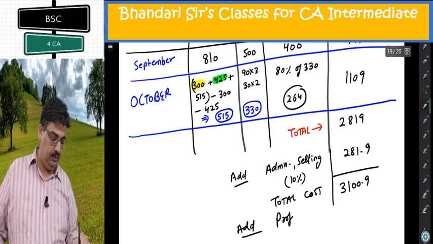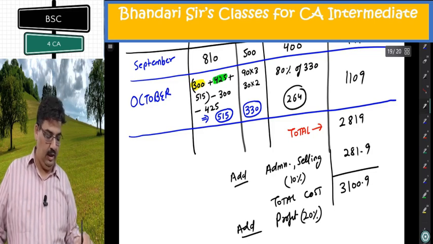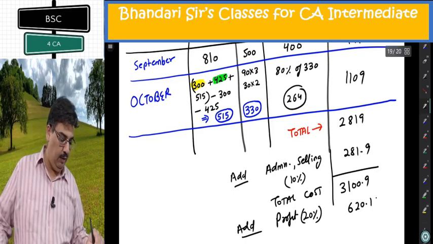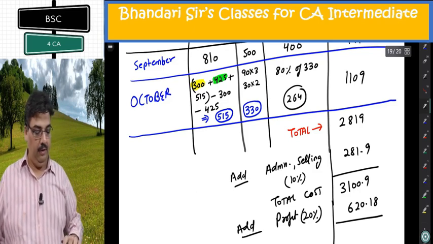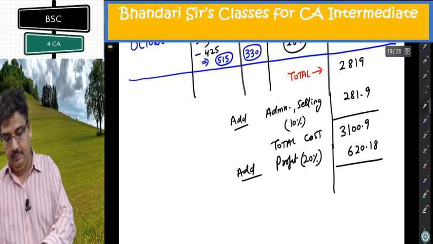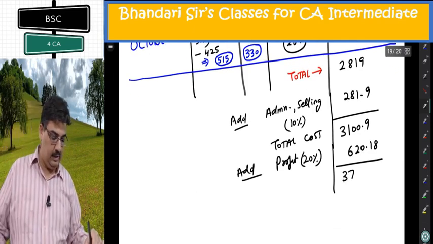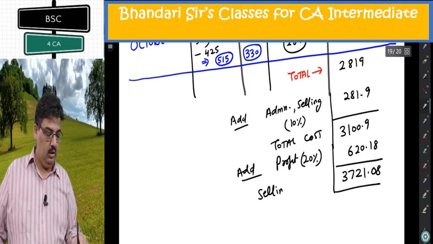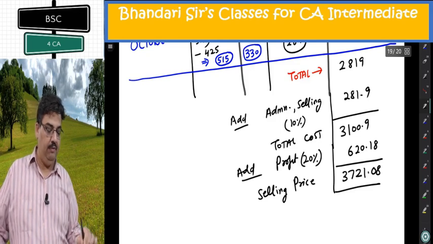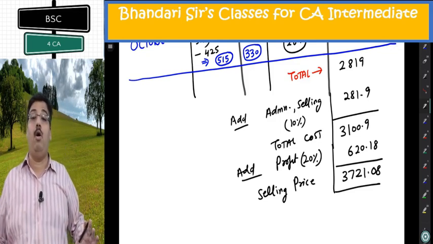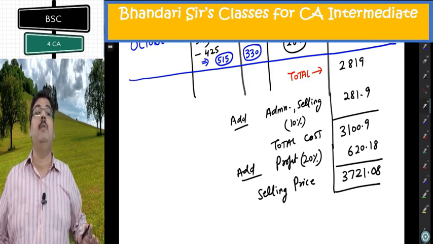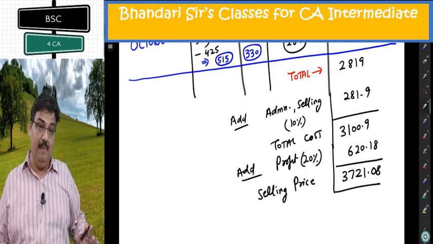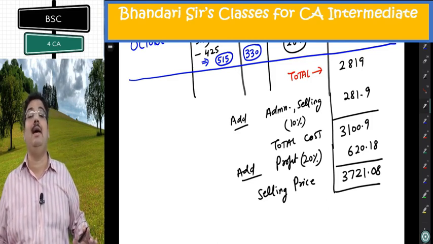Add profit 20%, 620.18. Profit added 620.18. What I get? 3721.08. This is the ultimate selling price for this job. Again, no effect of indirect labor, because it is presumed that the 80% factory overhead includes the impact of indirect labor and indirect material also.